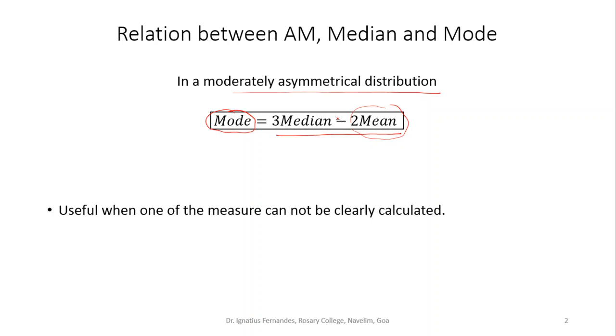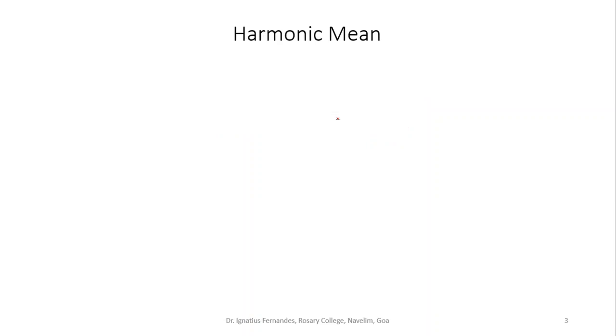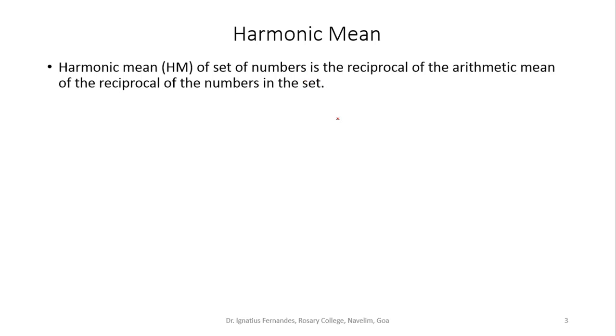Now besides these averages, we also have some other averages that are used. One of them is the harmonic mean, and we also have the geometric mean. The harmonic mean is defined as follows: if I have a set of numbers, the harmonic mean is the reciprocal of the arithmetic mean of the reciprocals of the numbers in the set.